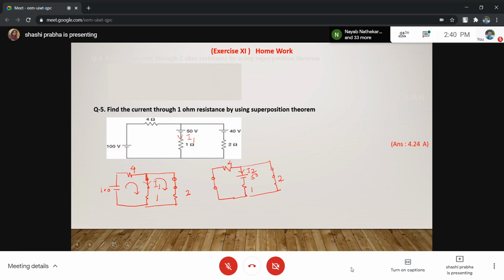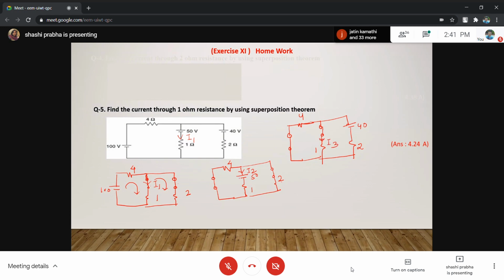So, please draw the third circuit. Consider the third source because there are three sources. Circuit A, B, and C. This is short. This is 4. This is short. This is 1. I have shorted both of them. And this is considered as 40. And this is 2. Okay. So find this current and let this current be I3.